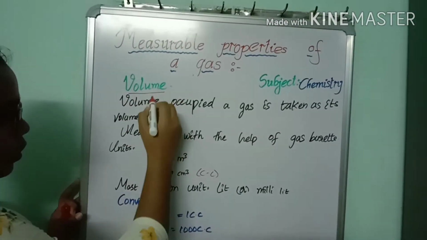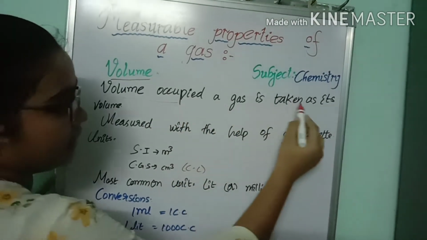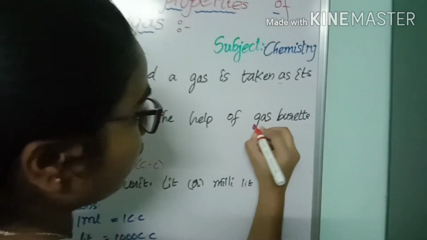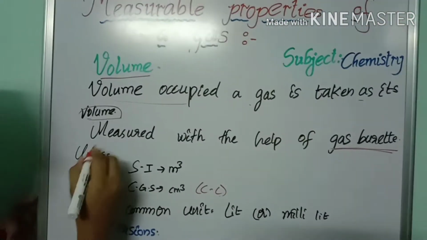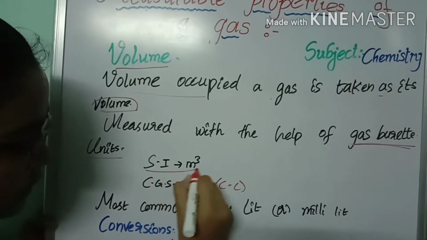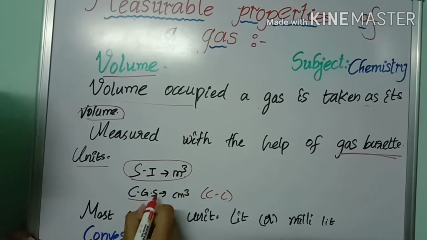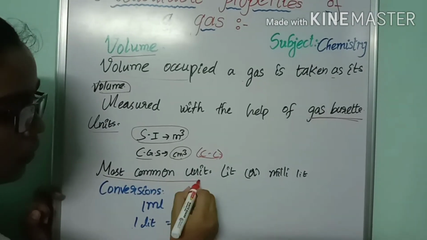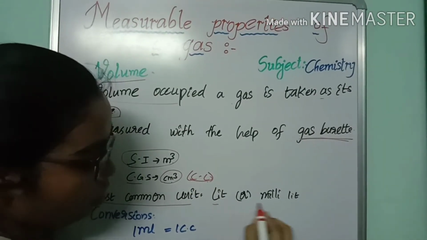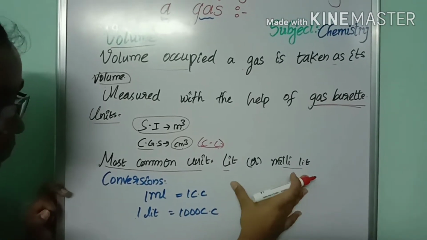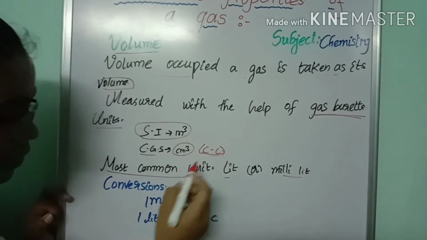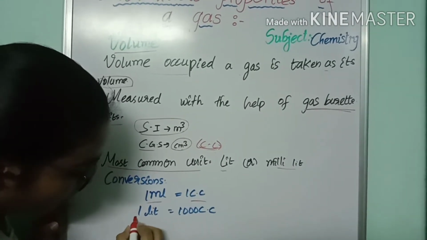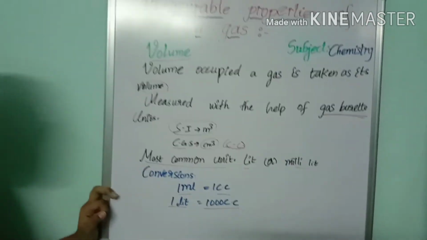Now let us discuss volume. The space occupied by a gas is taken as its volume, and the volume of a gas can be measured with the help of an instrument called a gas burette. Now let us see the units of volume. In SI it is meter cube, and in CGS it is centimeter cube, that is cubic centimeter. The most common unit we use for volume is liters or milliliters. To convert milliliter or liter to cubic centimeter, here are some conversions. 1 ml equals 1 cubic centimeter. Then 1 liter becomes 1000 cubic centimeters.